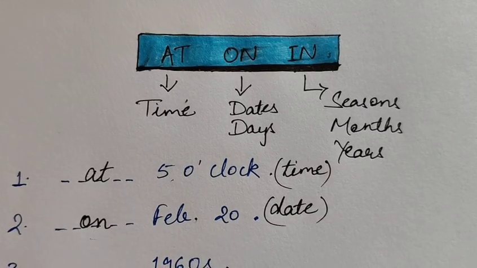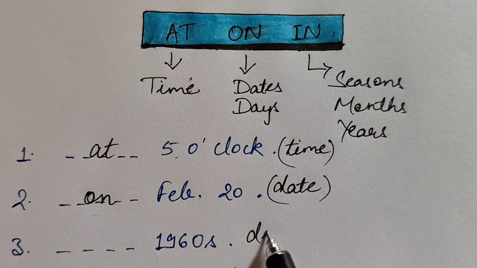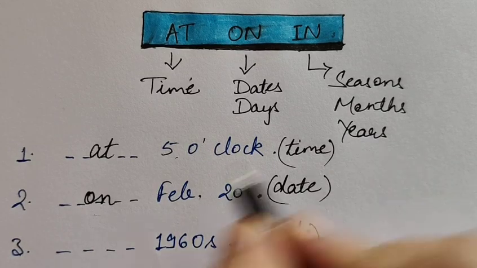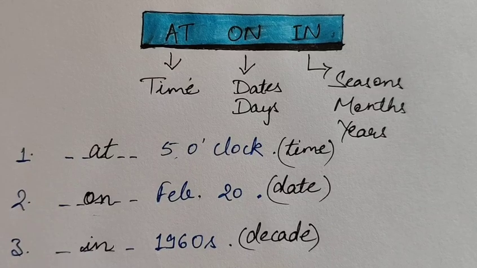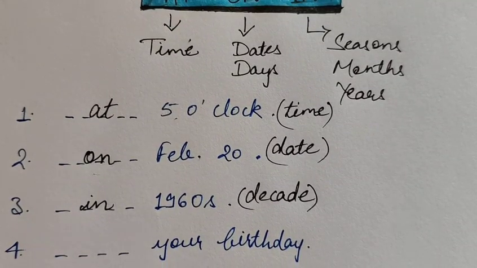So on February 20. Now next is blank 1960s. This is the decade, and for decades we can use in. So in 1960s.